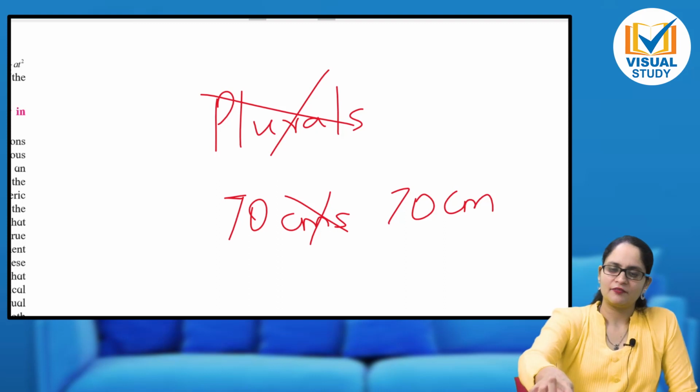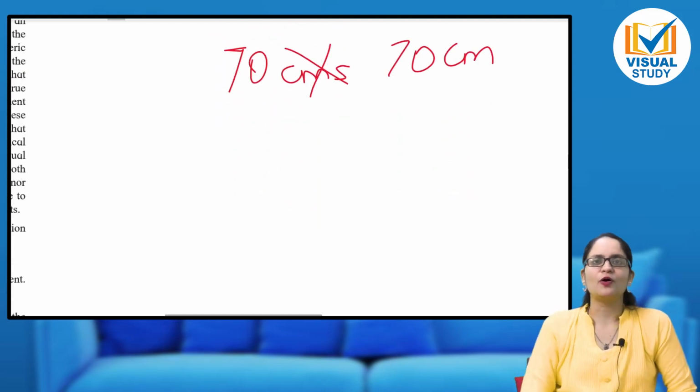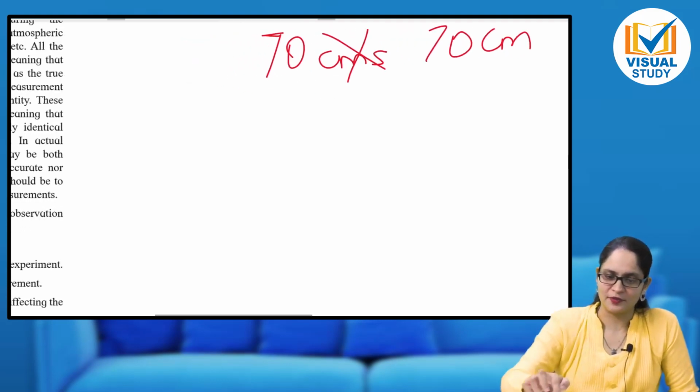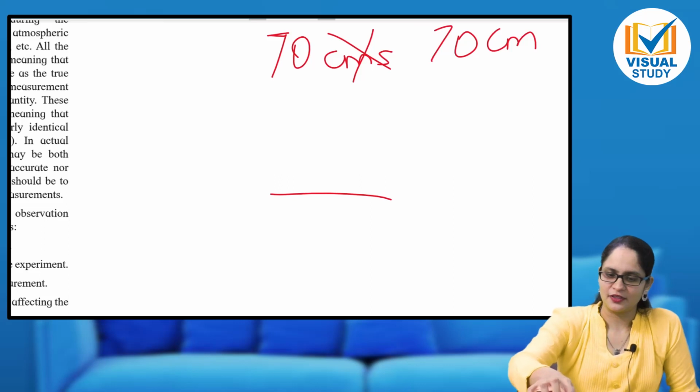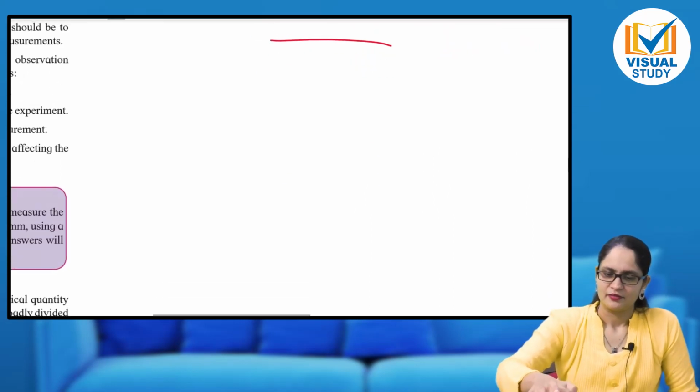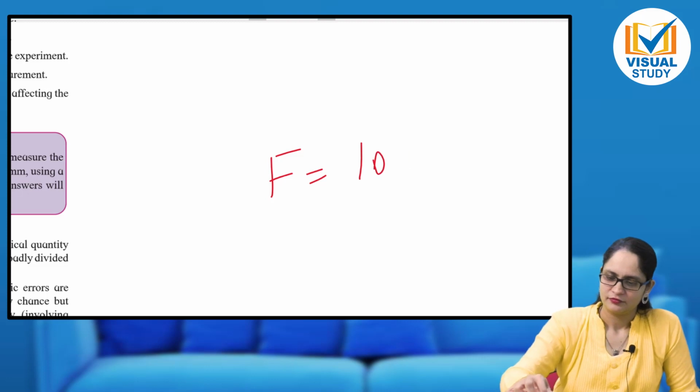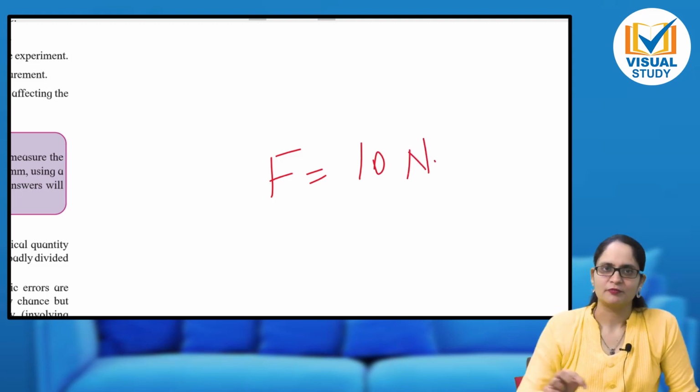Okay. Another very important convention, do not use punctuation marks. Means what? Some students are very particular about their presentation. So see how do they write. They write like this. They write F is equal to 10 Newton, full stop. No, no, no.